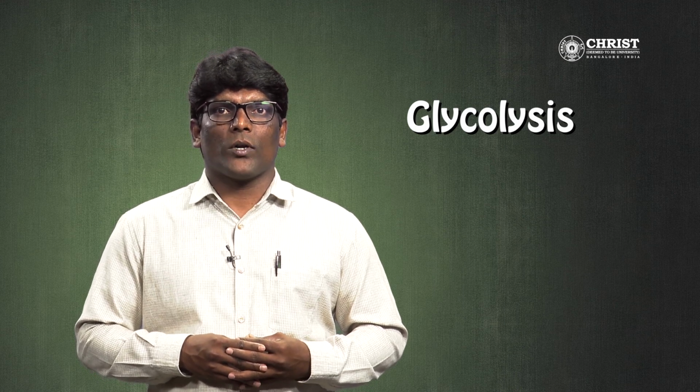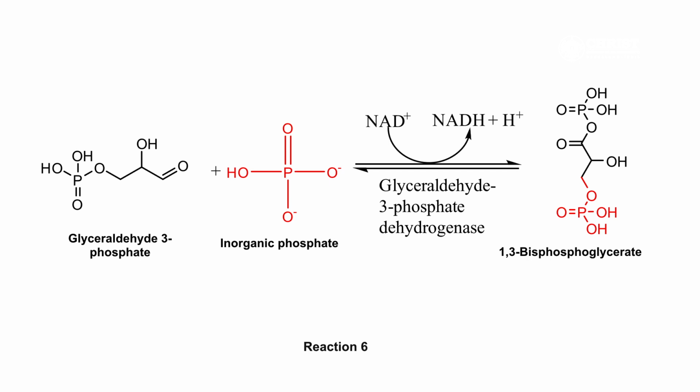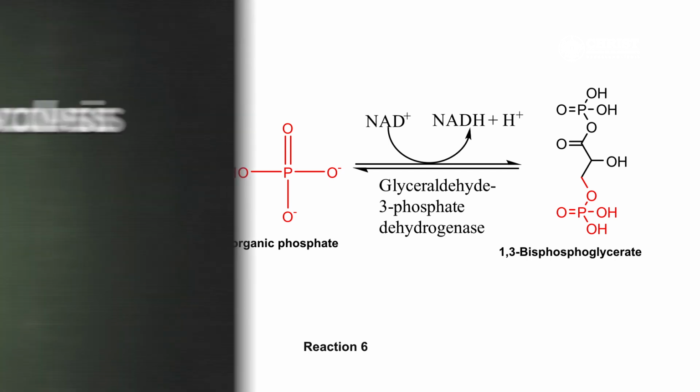Reaction 6. At this stage of glycolysis, the original glucose molecule has been converted to two glyceraldehyde 3-phosphate molecules. The enzyme glyceraldehyde 3-phosphate dehydrogenase catalyzes the oxidative addition of a phosphate group to glyceraldehyde 3-phosphate to form 1,3-bisphosphoglycerate. This intermediate is then oxidized by the direct transfer of a hydride ion to NAD+ to yield NADH.